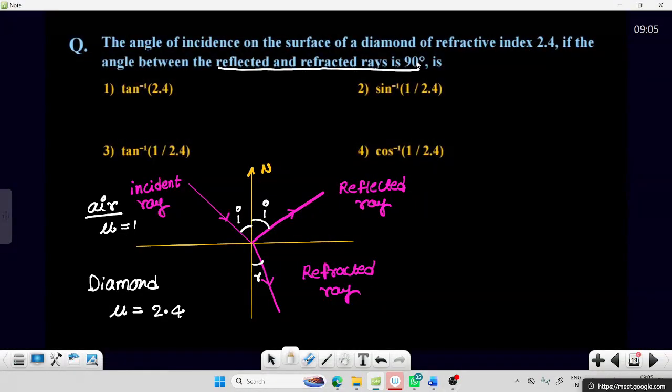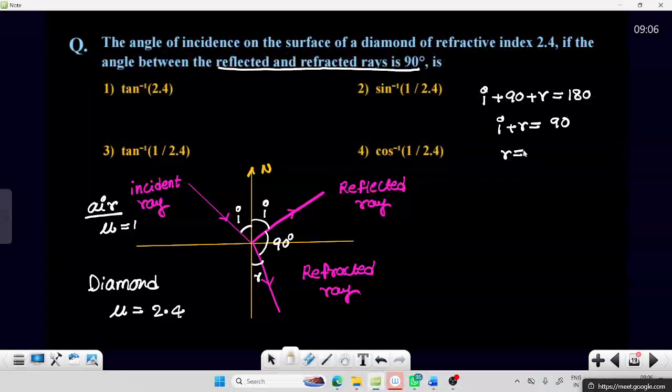So this angle is 90. Now from this, I plus 90 plus R equal to how much? 180. So from this we can say I plus R equal to 90, so R is equal to 90 minus I.